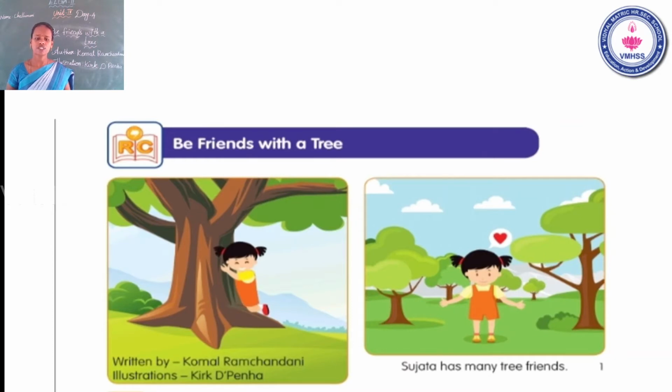What did you see in the first page? That girl hugs the tree. Yes or no? Yes. Next, see the next picture. Sujata has many tree friends. Sujata. So this is one of the characters in this story. Be friends with a tree. Now I read the first page. Sujata has many tree friends. Now go to the next page.